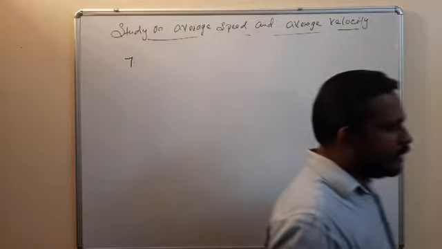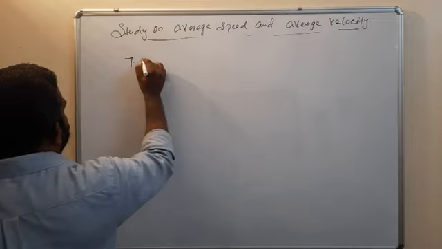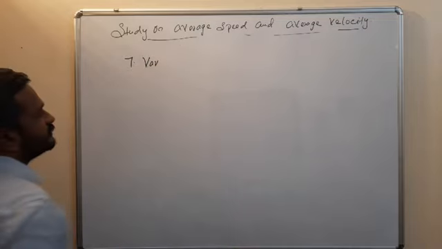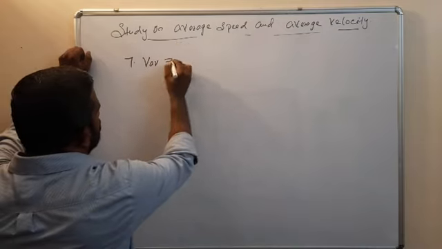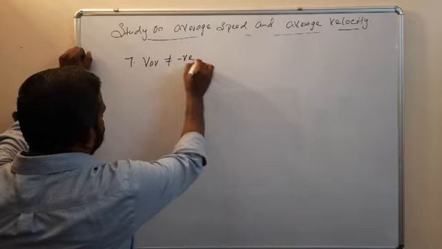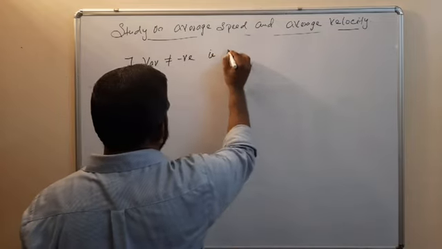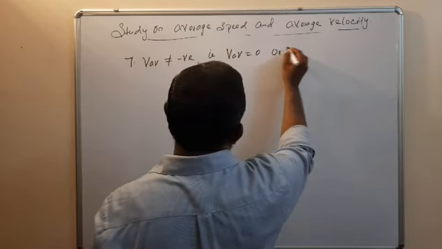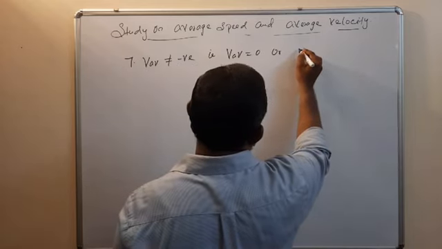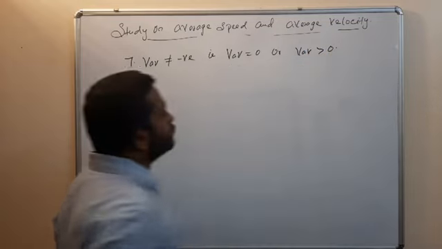Seventh point: the average speed is not negative, it is either equal to 0 or greater than 0.